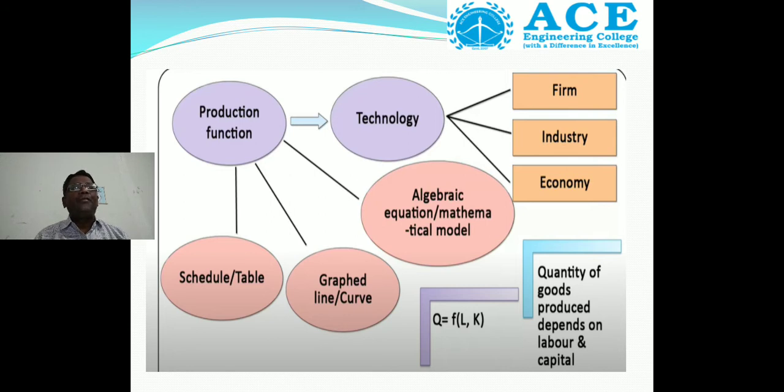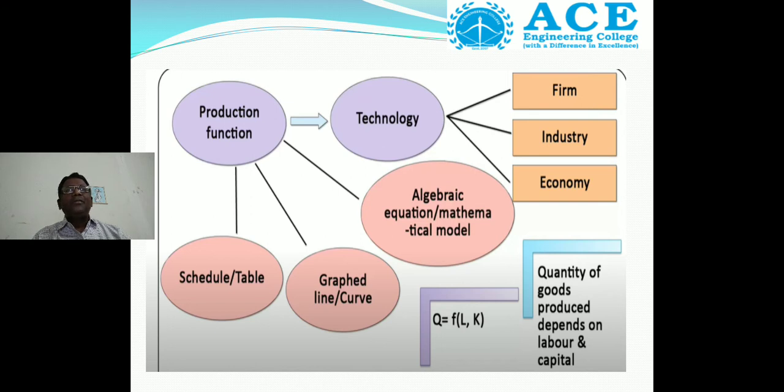So we should know the meaning of farm. Farm means an individual. Industry means a group of firms. Economy means farm plus industry combined together. Then the production function can be expressed through algebraic or mathematical equations. One is Q is equal to F of L, K. The quantity of goods produced depends upon labor and capital.